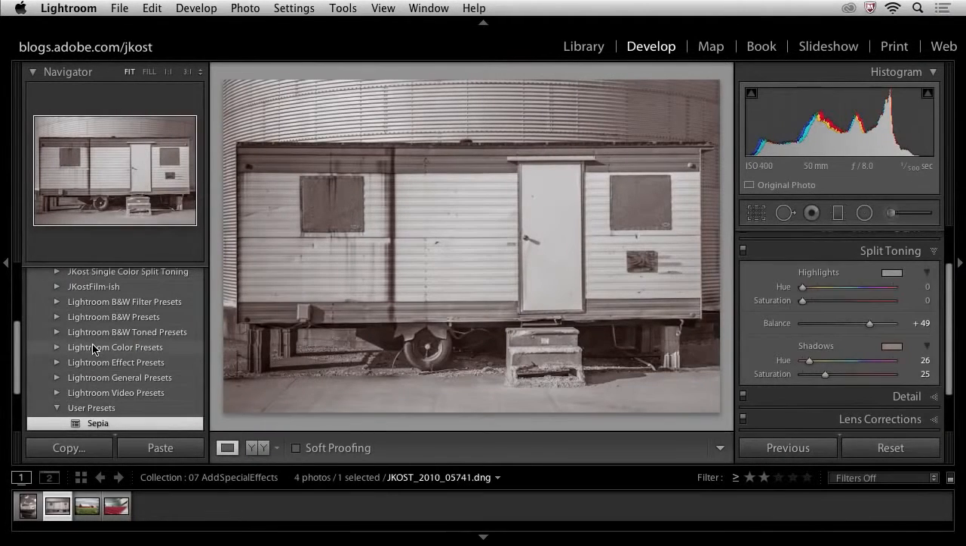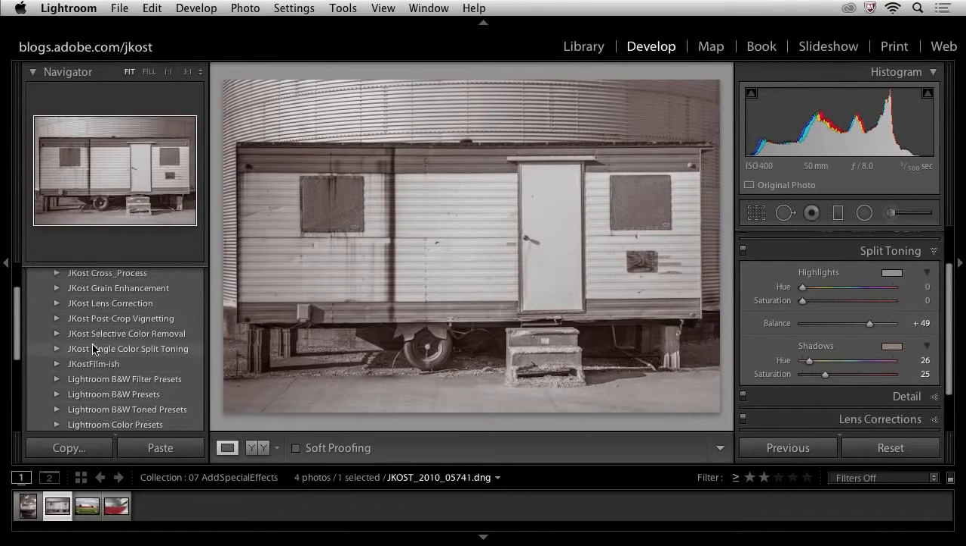So anytime that you make changes that you think you want to apply to multiple images, I mean, obviously you could just select the next image and then click on synchronize, but maybe if it's a week later or 2 weeks later, it's really handy to be able to have that preset. And I have a number of different presets here.